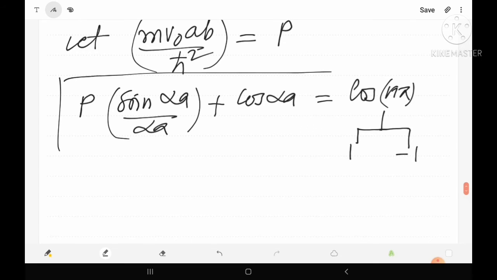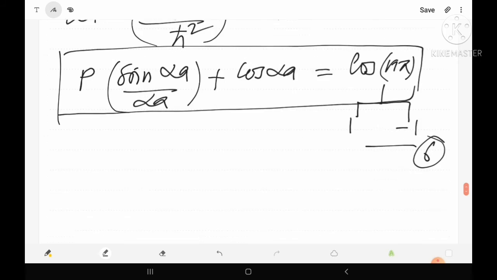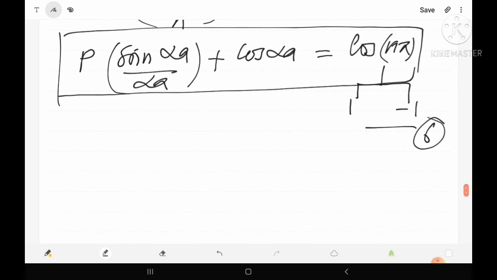So suppose this is the final equation, equation number 6. We have to solve this equation by the graphical method.